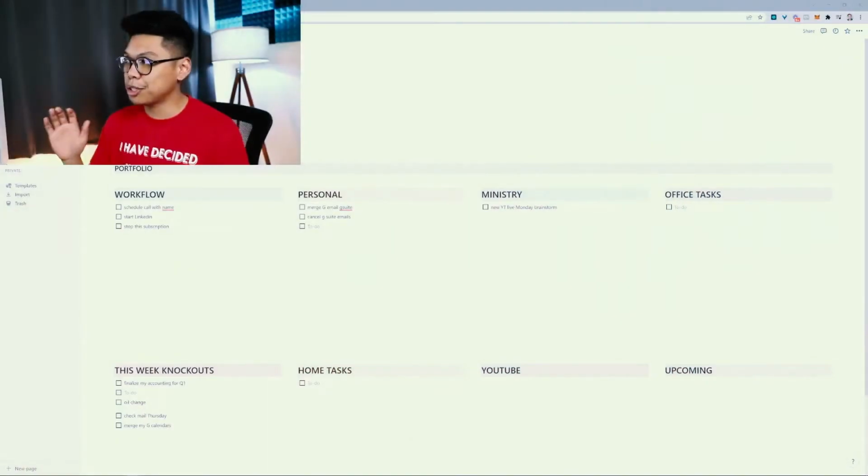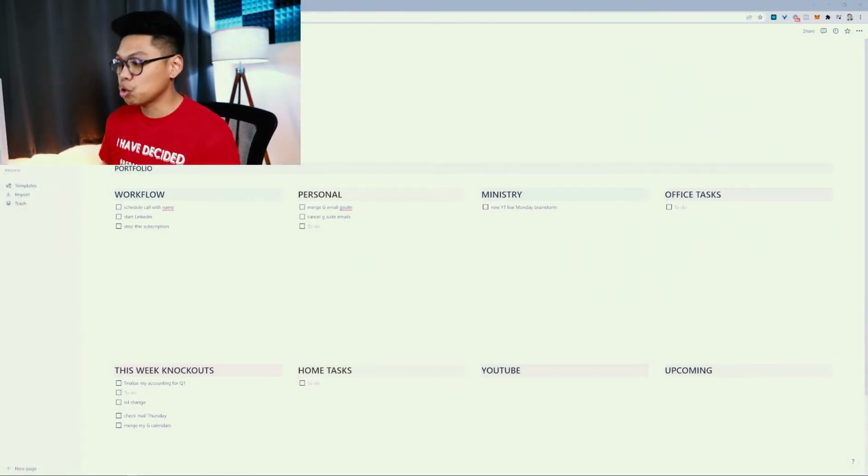An organized mind often leads to an organized life, and that's why I use Notion to be able to organize all my projects, the businesses, and just my day to day life. So, as I'm going to be going into this template, I'm going to be sharing with y'all how to simply build this out and how to customize it so you could be effective and maximize your days.